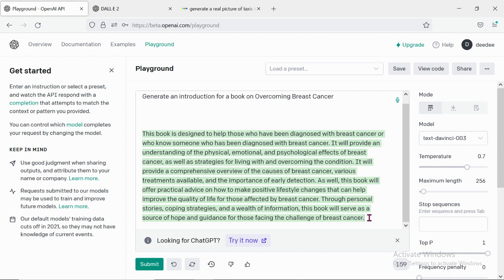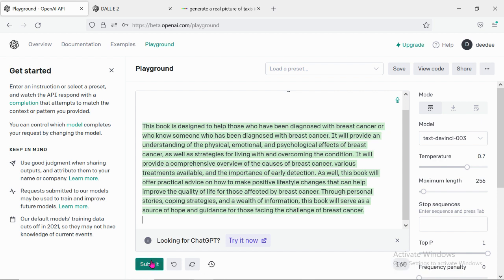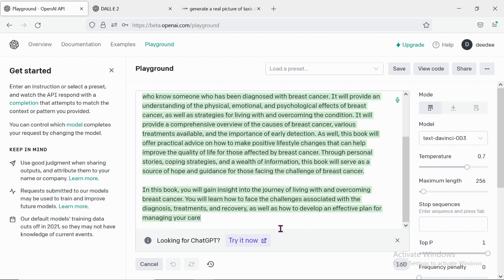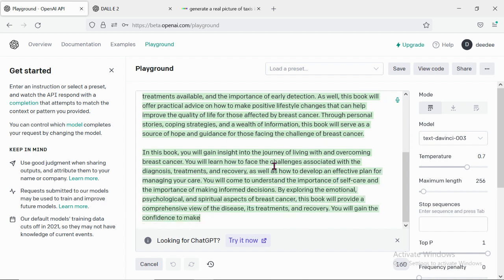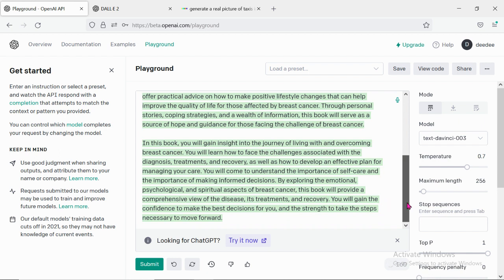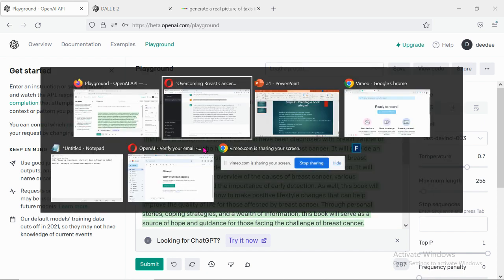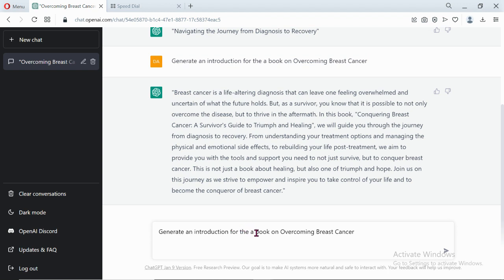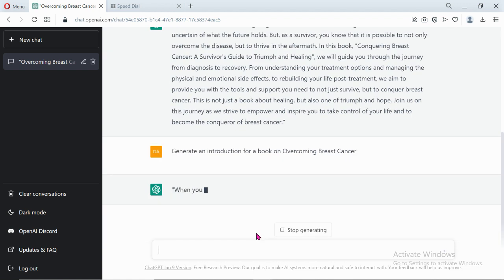Now, under this playground, as you can see, the cursor is on the last word there. Click on enter and click on submit. It means it will be adding more content for you. So this is just one of the advantages of the playground over the other one. Okay, I think maybe because of this mistake here, let me just undo this. Let me re-ask this question and delete the mistake. Generate an introduction for a book on overcoming breast cancer.